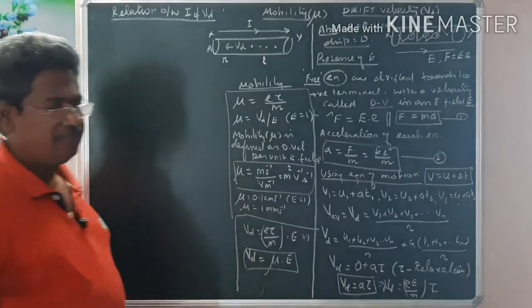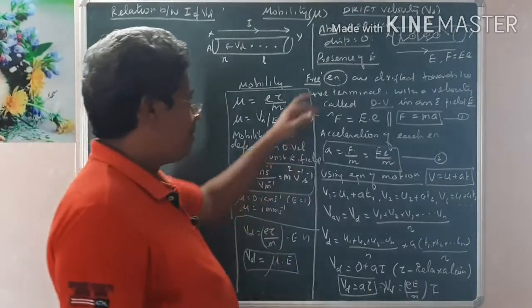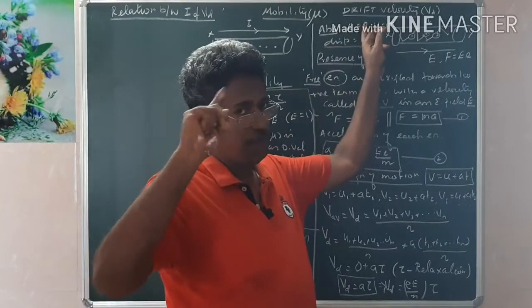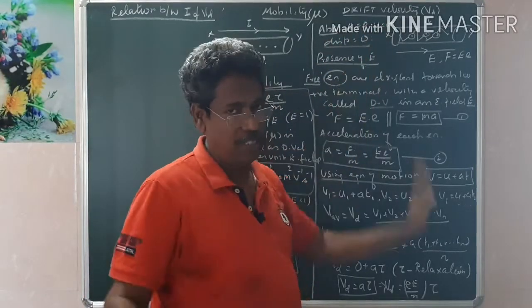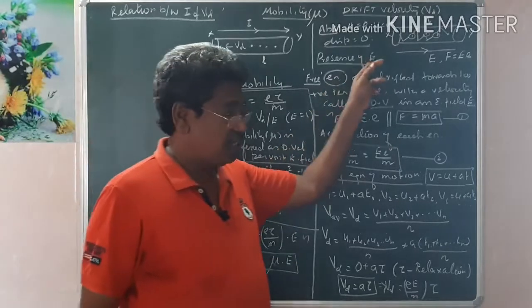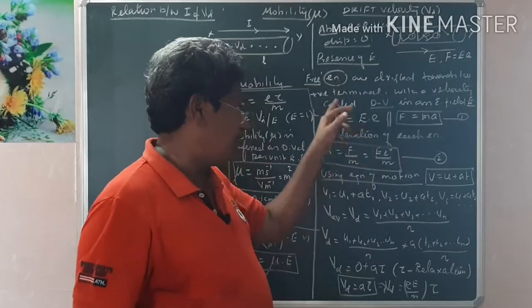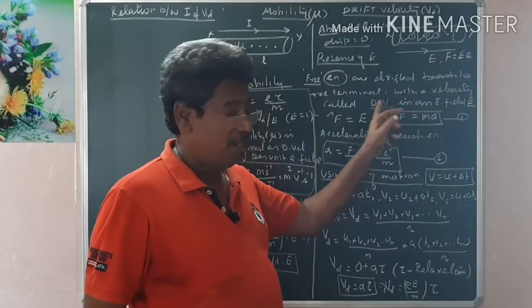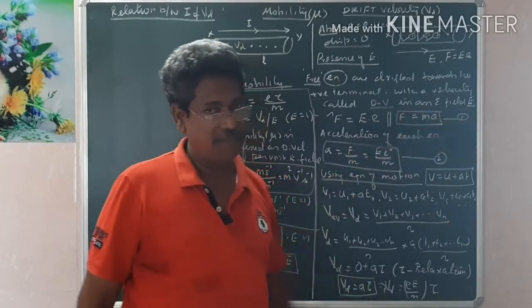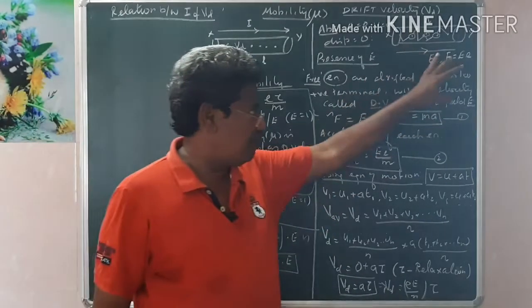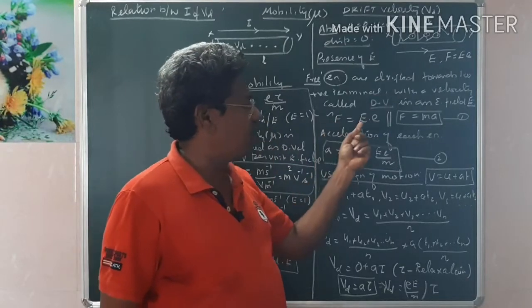That's all. Again repeating: in the absence of electric field, electrons move randomly in all directions, displacement is 0, everything is 0. But in the presence of electric field, all the free electrons get drifted towards the positive terminal. That velocity is the drift velocity in the presence of electric field. So in the presence of electric field, they experience a force.